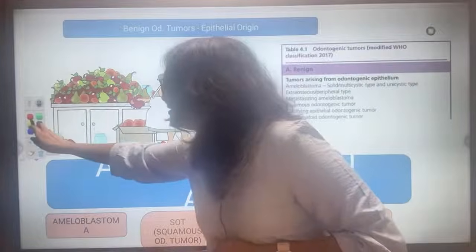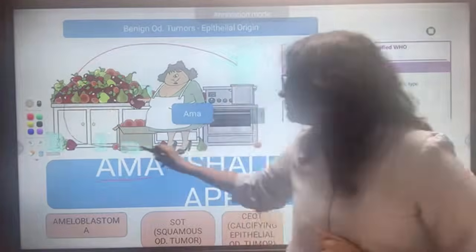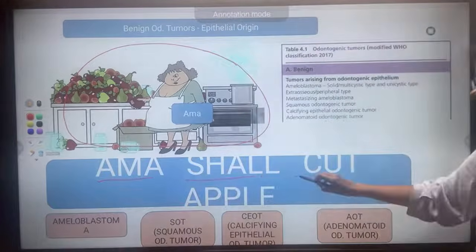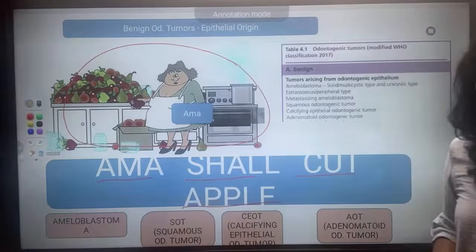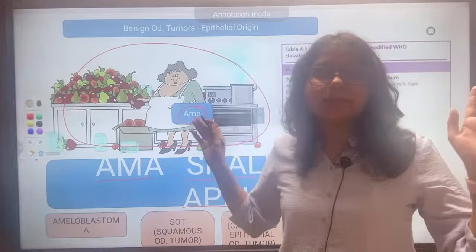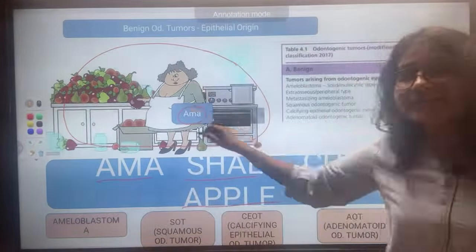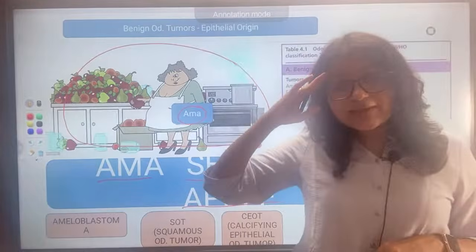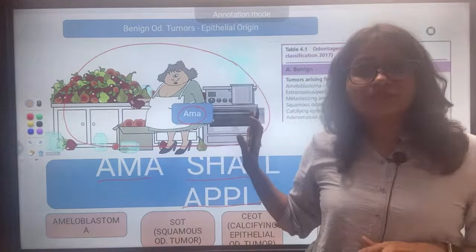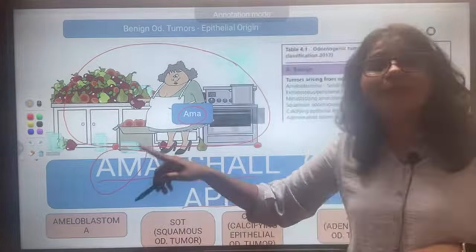What mnemonic is this? This mnemonic is Amma. Remember this image, remember this lady, okay? Amma shall cut apple, right? I thought Amma would be an apt name, you can keep any name, Amarpreet, whatever you want. Just remember this mnemonic, Amma, this is a lady, remember the image, images make things very easy to remember. Amma shall cut apples.